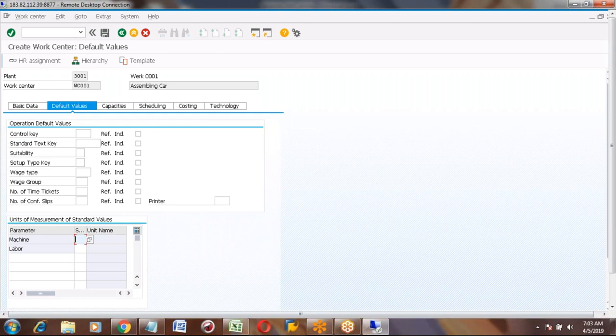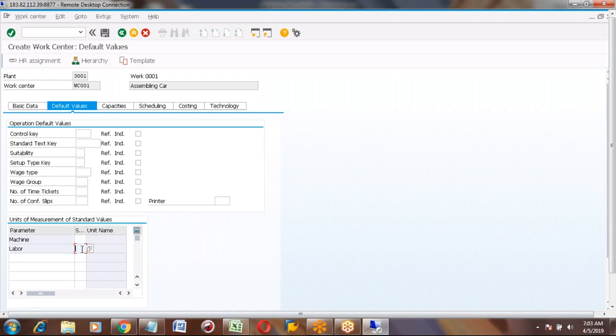That means it will say 10 hours is the running time. Labor also will be maintained in time only. The reason is, 5 labors are working for 8 hours, each labor 8 hours, so their total working is 40 hours. Did we mention anywhere that five laborers are working? No. We won't mention 5 labors. We will mention hours only, 40 hours.